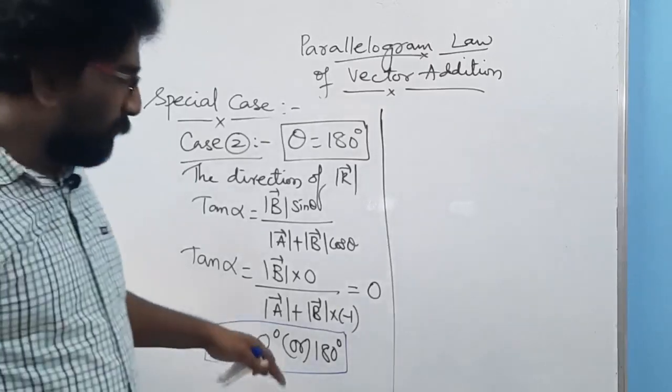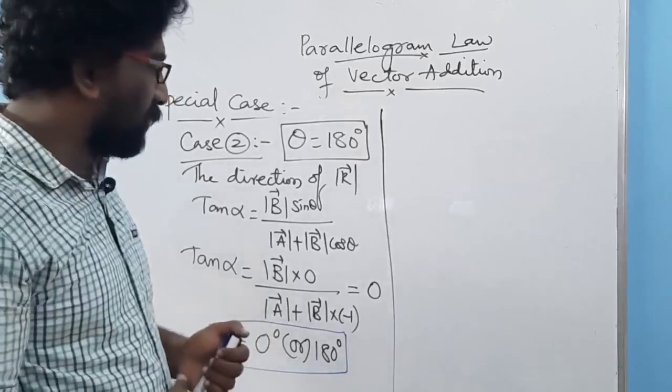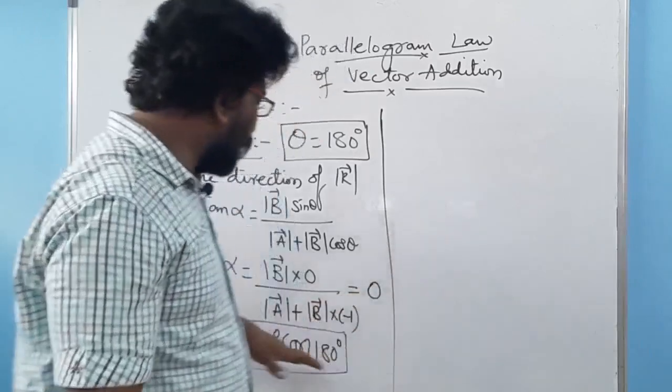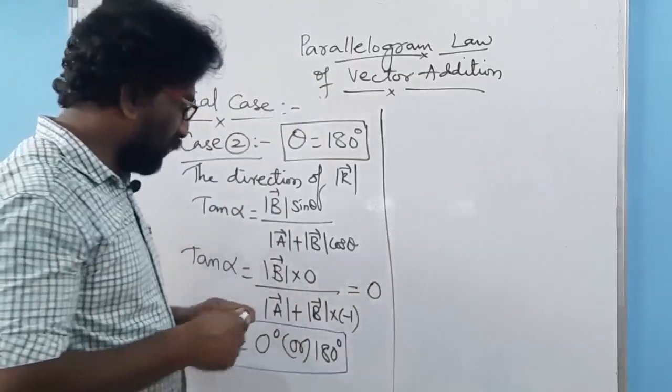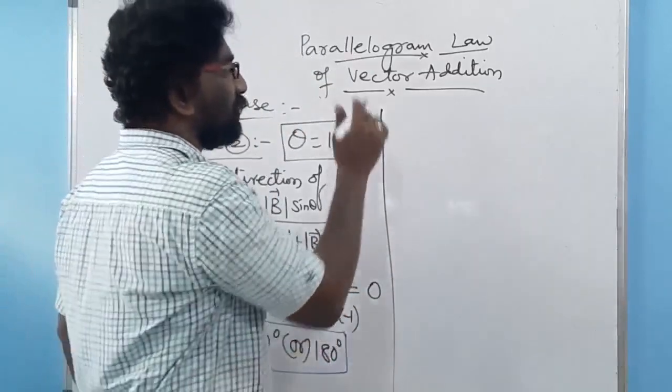Okay, have you written this one? Alpha equal to 0 degrees or 180 degrees. Up to now we have seen alpha equal to 0 degrees or 180 degrees. So let us make some conclusions here.